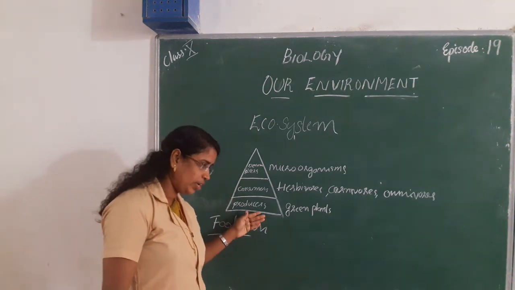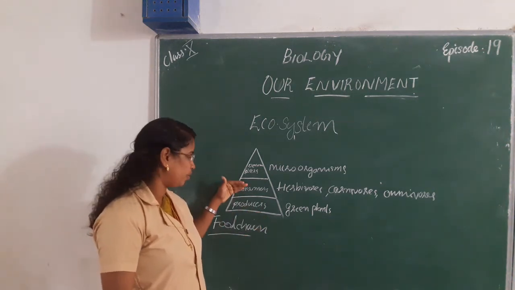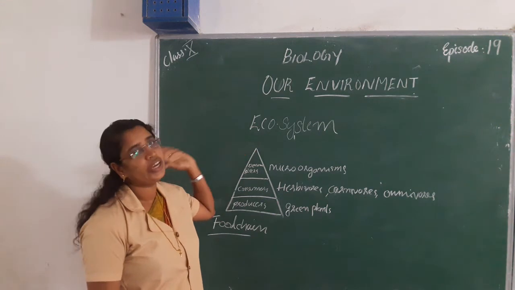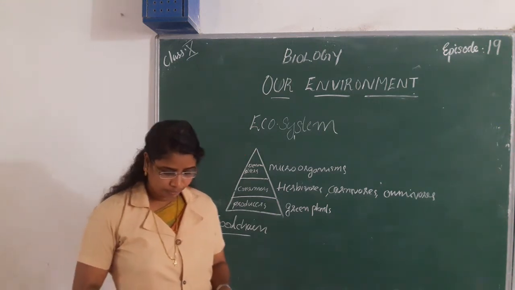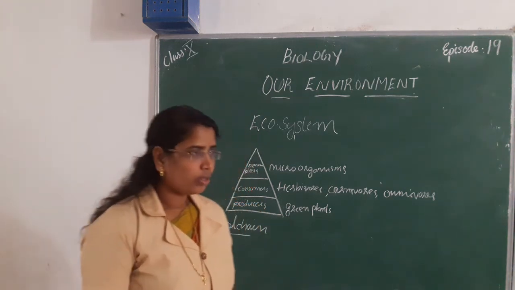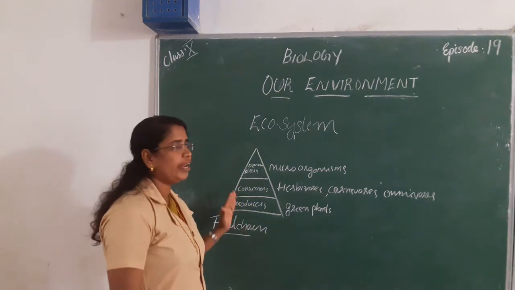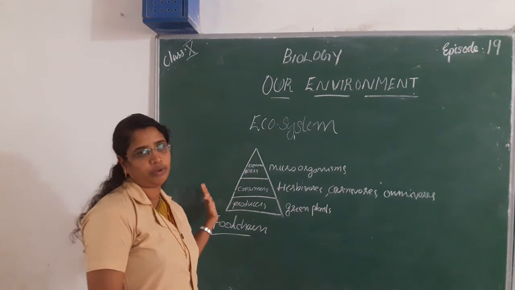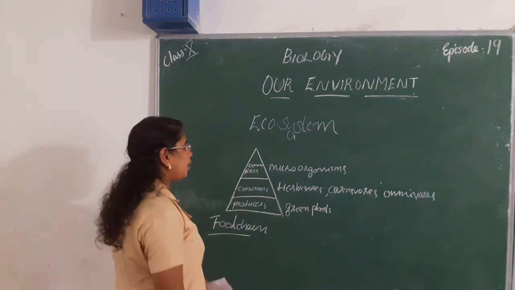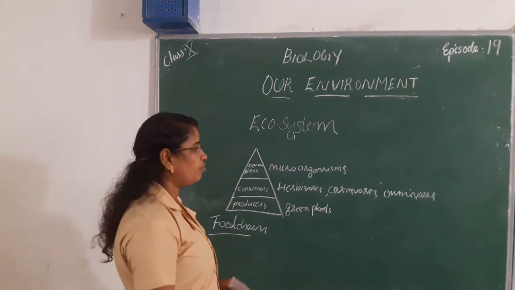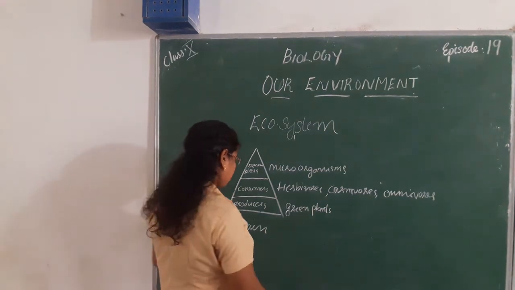From producers to consumers to decomposers is termed as food chain. So many food chains link with each other in the environment. That forms a food web. The interaction of food chains is termed as food web.